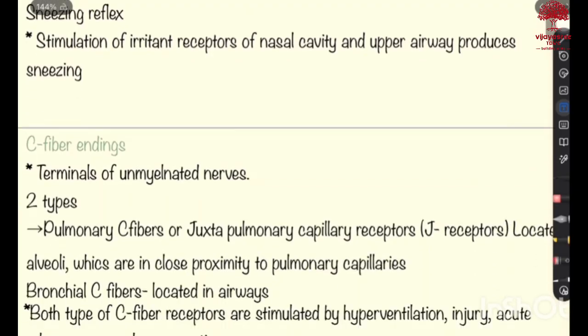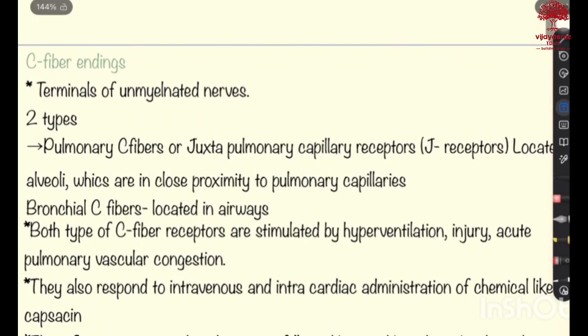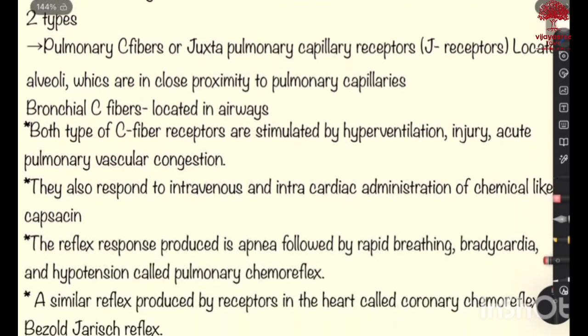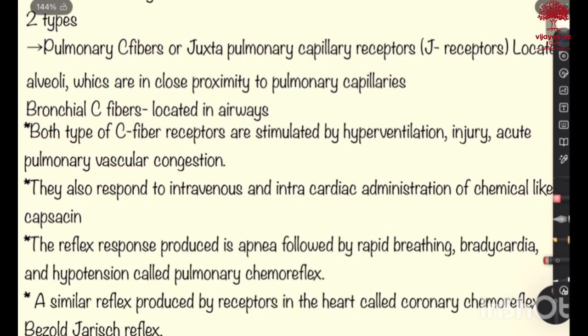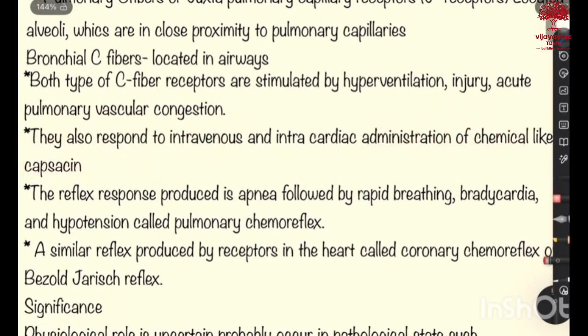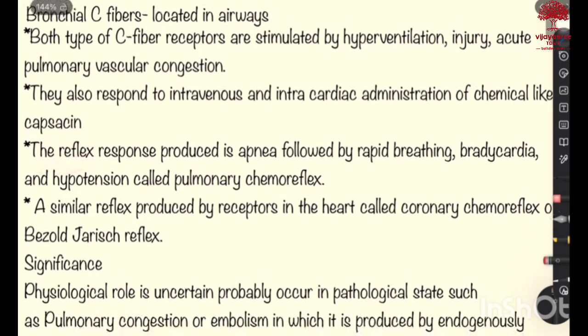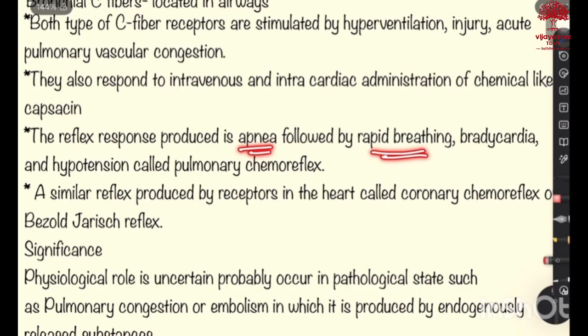The last one is the C fiber endings. They are terminals of unmyelinated nerves. There are two types: pulmonary C fibers or juxtapulmonary capillary receptors, the J receptors, located in alveoli in close proximity to pulmonary capillaries. The other one is the bronchial C fibers located in the airways. Both types of C fiber receptors are stimulated by hyperventilation, injury, acute pulmonary vascular congestion. They also respond to intravenous and intracardiac administration of chemicals like capsaicin. The reflex response produced is apnea followed by rapid breathing, bradycardia and hypotension, called the pulmonary chemoreflex.